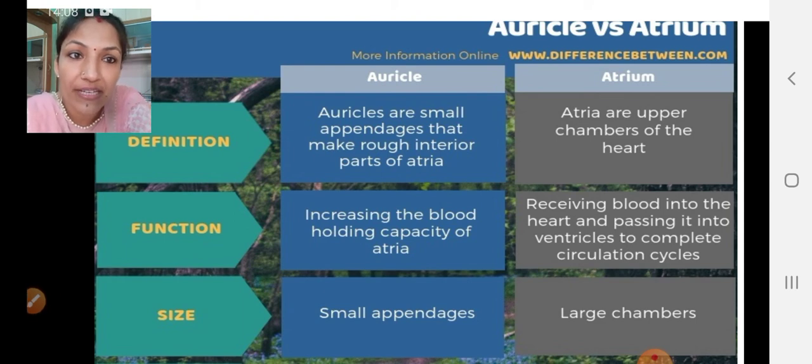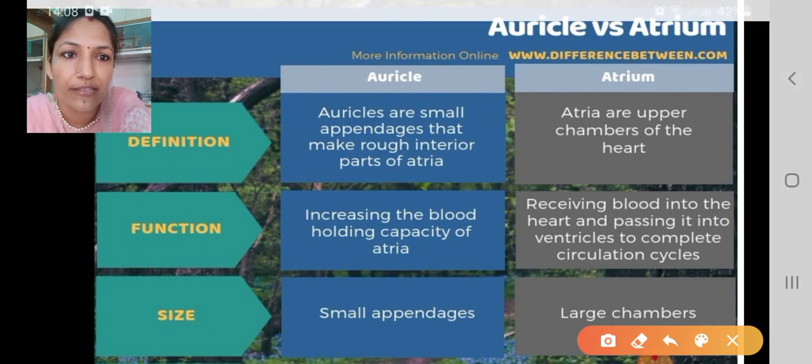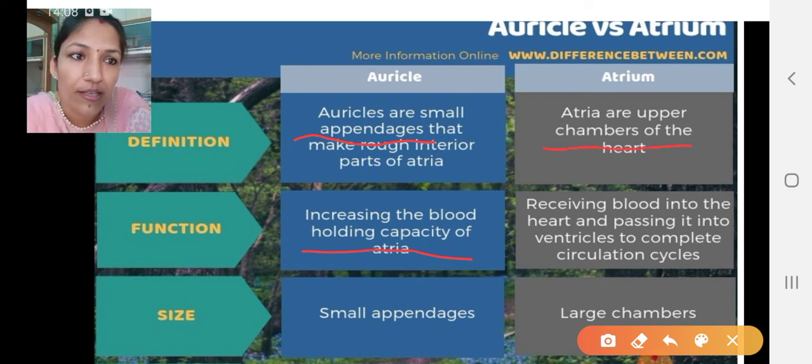Auricles are the small appendages, the part that is bulging out on the outer side. They help in increasing the surface area of the atrium and increase the blood holding capacity of the atrium. Got it? The atrium is actually the upper chamber of the heart. It receives blood into the heart, passes it into the ventricle, completes the circulation, and is comparatively large. Got it?